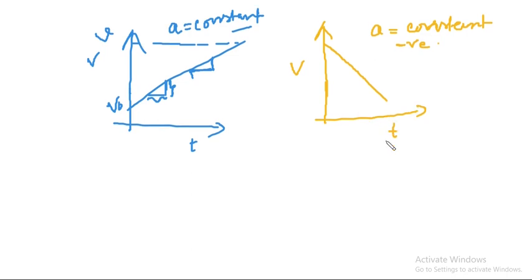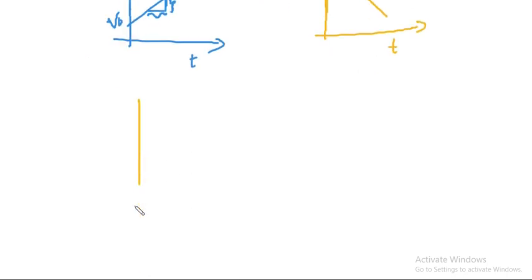And then we have another example. Let us draw one more. Let us say this is the origin, this is the time axis, and this velocity-time graph is like this.